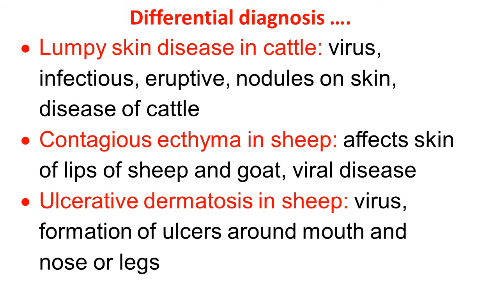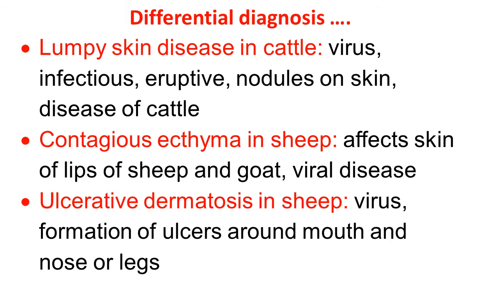Continue with the differential diagnosis. Lumpy skin disease in cattle is a viral disease. In this, there are infectious, eruptive nodules on the skin, and it is a disease of cattle. Another disease, contagious ecthyma, is also a viral disease. It affects the skin of the lips of sheep and goats, and is common in sheep and goats.